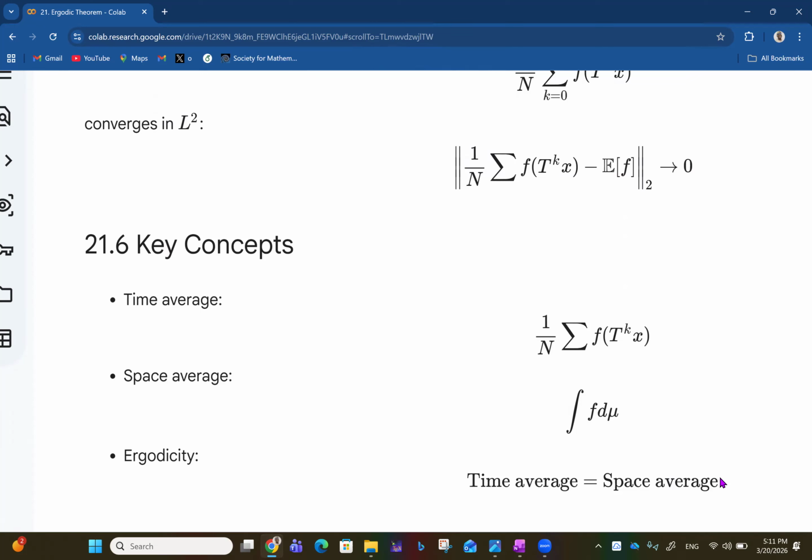So far we have seen the key concept here. We have the time average, where we have 1 over n summation of f of T^k x, and then we have the space average, which is the integral of f d mu.